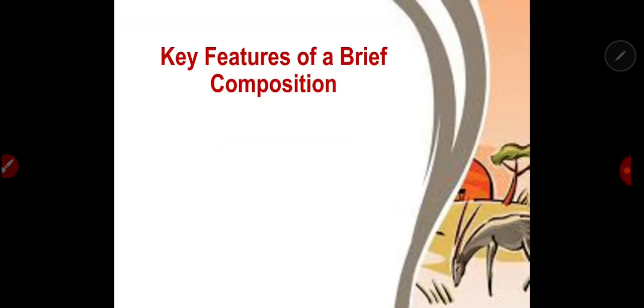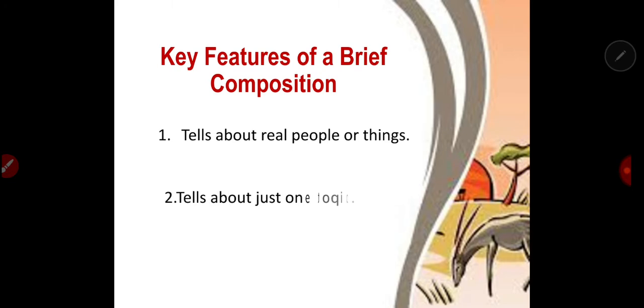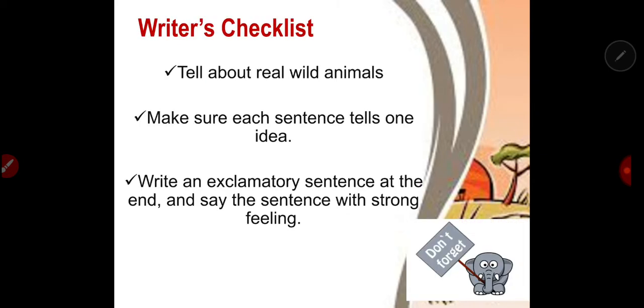Now, let's have a short recap of the key features of brief composition as well as the writer's guide. Okay? The first is brief composition. It tells about real people or things. And also, it tells about just one topic. Remember, you have to focus just on one topic. So if you want to write about a bird, you have to focus only on that topic, which is a bird. Okay, so those are the key features of a brief composition.